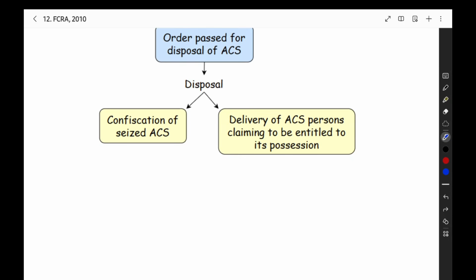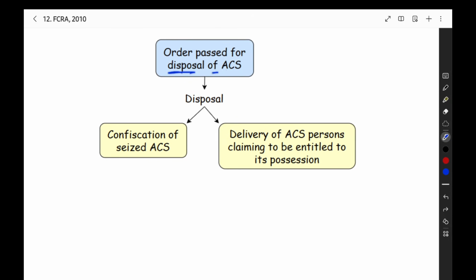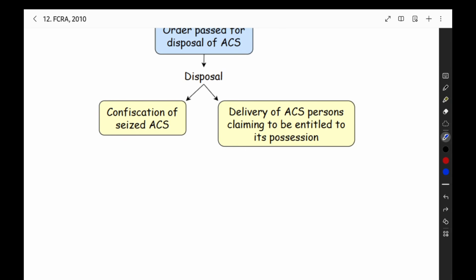Now, the court of session or the officer will pass the order. That order will be passed for disposal of the article, currency, security. So, they will direct that the article, currency, security be disposed of. In what manner will they dispose of it? It will be in the form of confiscation.